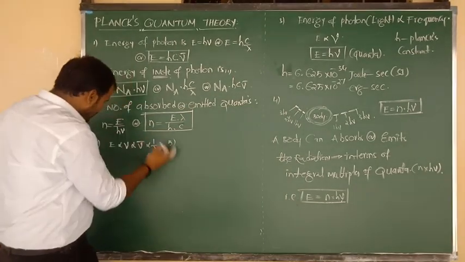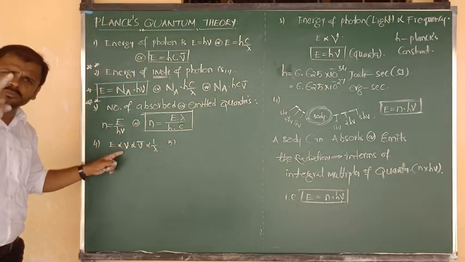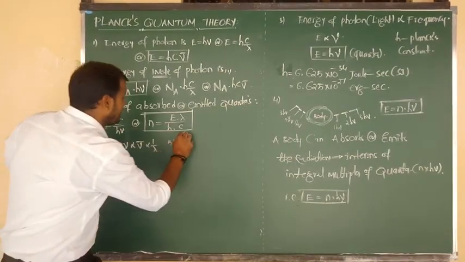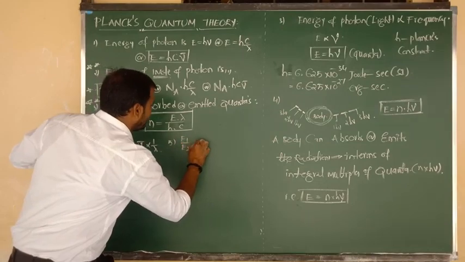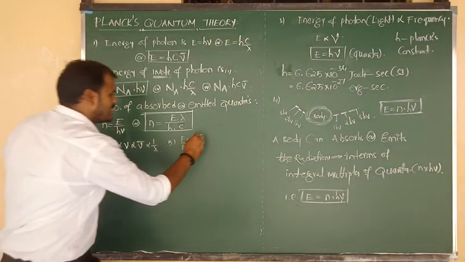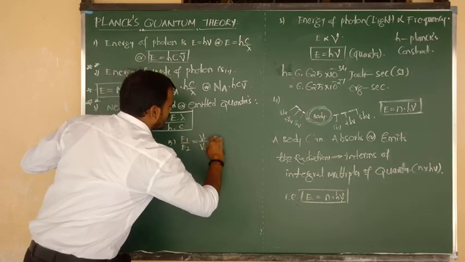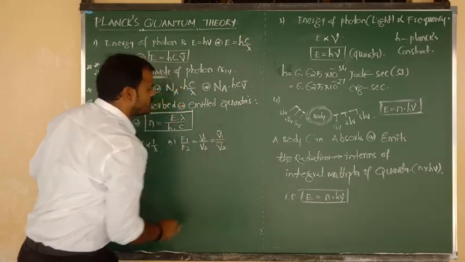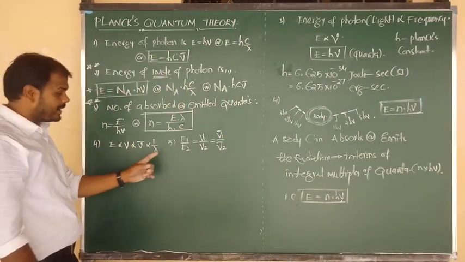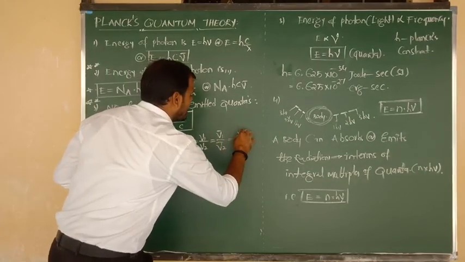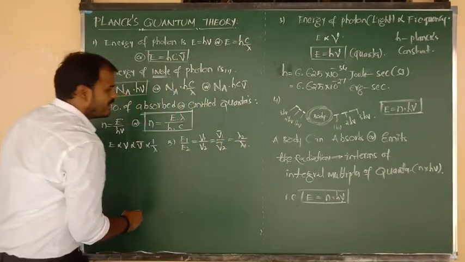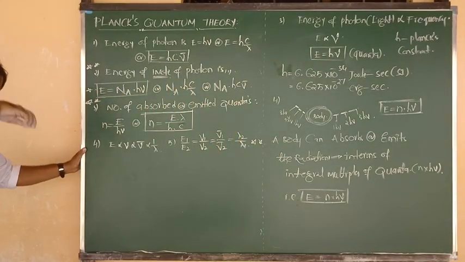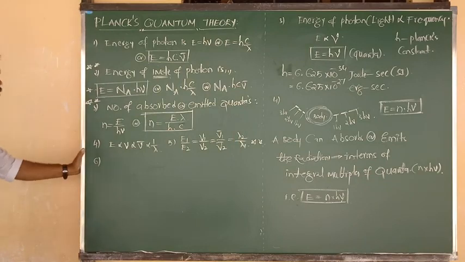So when we consider the relations for 2 energies, 2 frequencies, 2 wave numbers, 2 wavelengths, what will be the formula? For 2 energies we can write E1 by E2 equals 2 frequencies, nu1 by nu2, and 2 wave numbers, nu1 bar divided by nu2 bar, and 2 wavelengths. But wavelength is inversely proportional, so we write it in the opposite manner: lambda 2 by lambda 1. This is a very important formula. Okay, yes. So next formula I am going to give you.